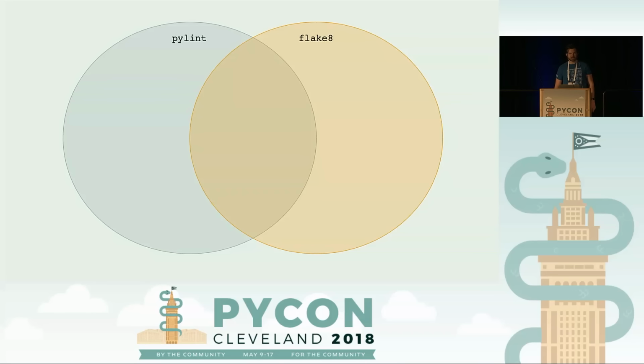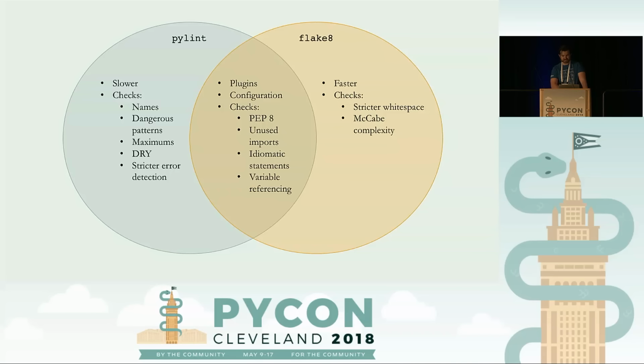So I mentioned before the similarities of Flake8 and Pylint. I wanted to recap all of this and try to show what exactly are the similarities and differences. In terms of Flake8 and Pylint, they both have plugins and configurations, and they do a lot of the basic checks such as PEP8, looking for unused imports, variable referencing issues, and non-Python idiomatic statements.